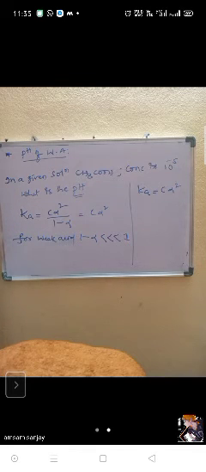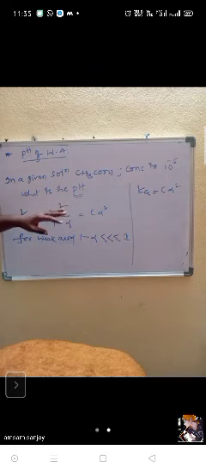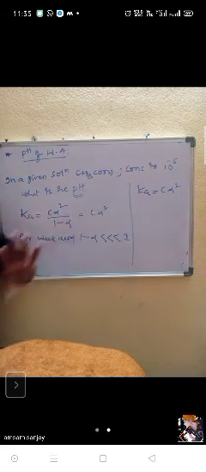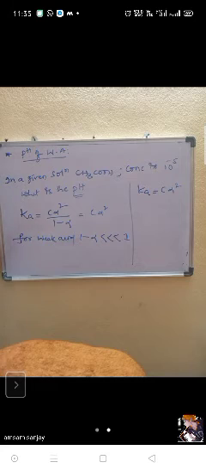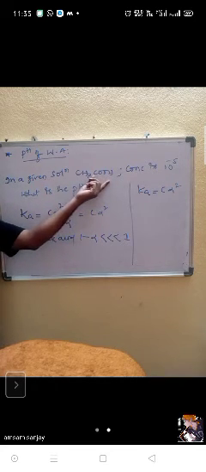Why have I written it again? I am trying to explain: first point you should remember, whatever the given concentration for weak acid, you cannot consider it as the H plus concentration, because 100% dissociation is not taking place. That is the first point.